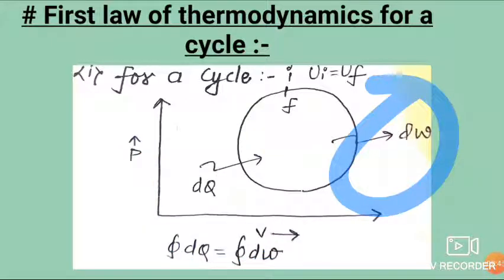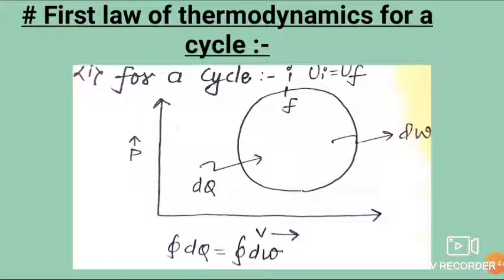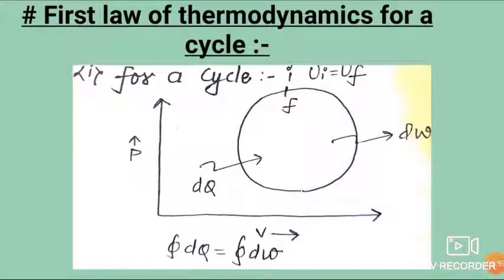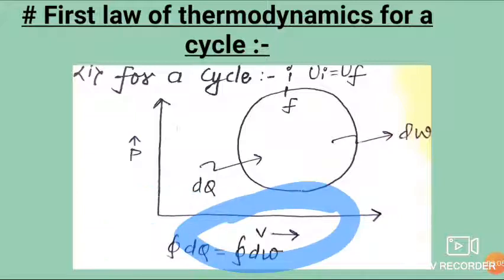So the first law states that for a cyclic process, the net heat transfer in the cycle must be equal to the net work transfer from the cycle. This is the first law for a cycle.